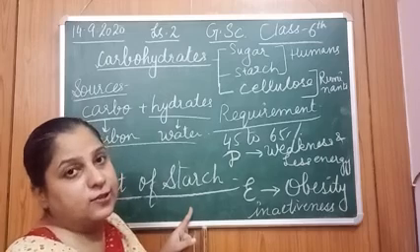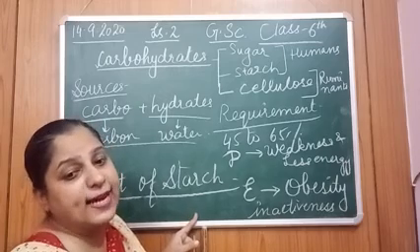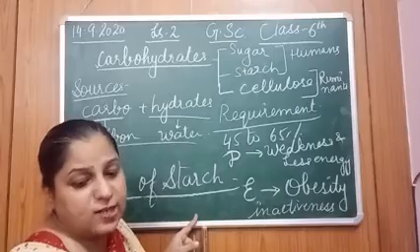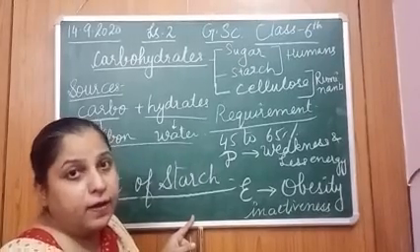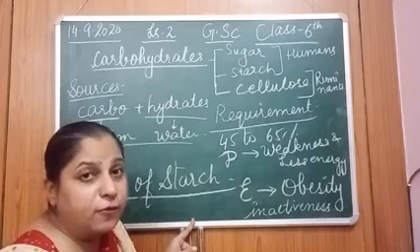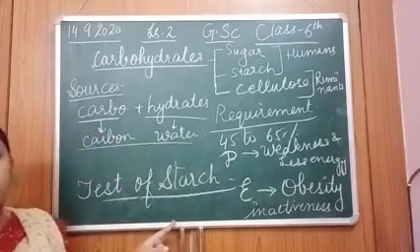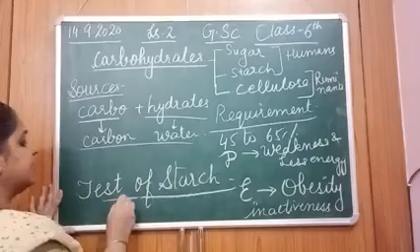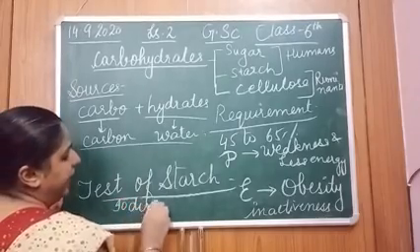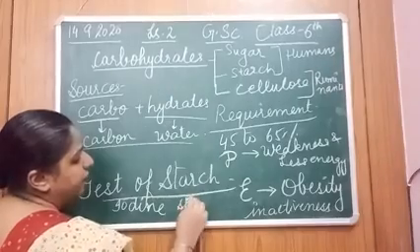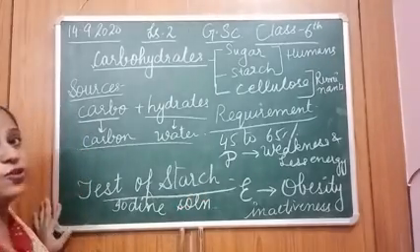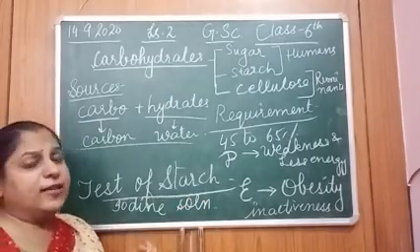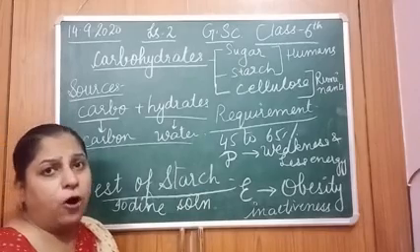Test of starch. Bache, how to test the presence of starch in a given food item? Take the given food item, add a few drops of iodine solution to it. Better you take that in paste form.